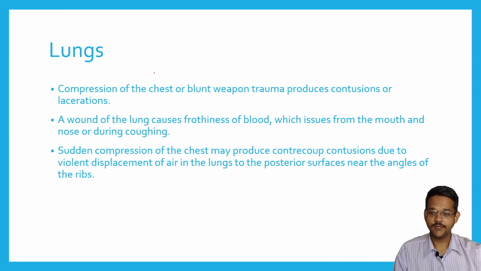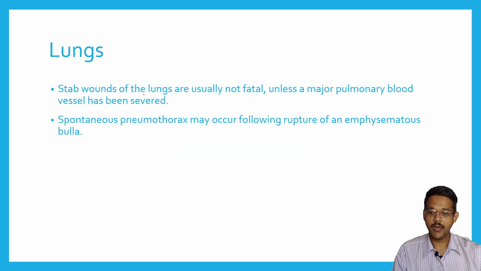Coming to injuries to the lungs, compression of the chest or blunt weapon trauma produces contusions or lacerations of the lungs. A wound of the lung causes frothiness of blood, which issues from the mouth and nostrils during coughing. Sudden compression of the chest may produce countercoup contusions, that is injuries opposite to the point of impact, leading to violent displacement of air in the lungs to the posterior surface near the angles of the ribs. Stab wounds of the lungs usually are not fatal unless major pulmonary blood vessels have been severed.